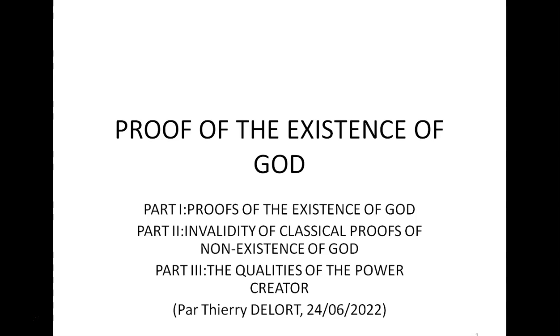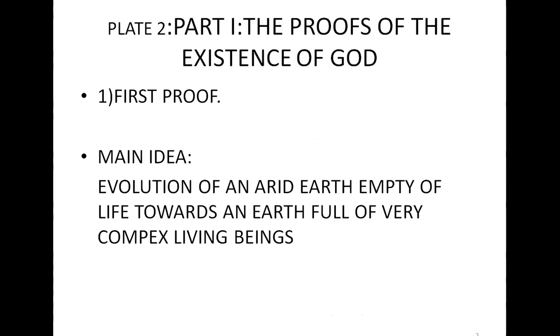So there will be 3 parts in our lecture written on this plate. Part 1, the proofs of the existence of God. Part 2, the invalidity of classical proofs of non-existence of God. Part 3, the qualities of the superior power creator. We go to plate 2. Plate 2, Part 1, the proofs of the existence of God.